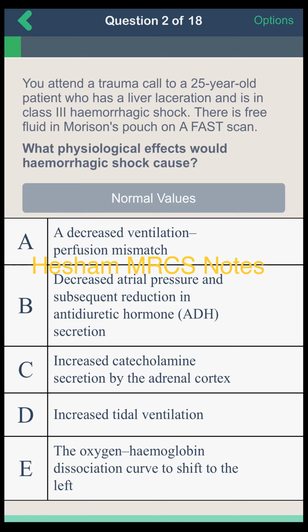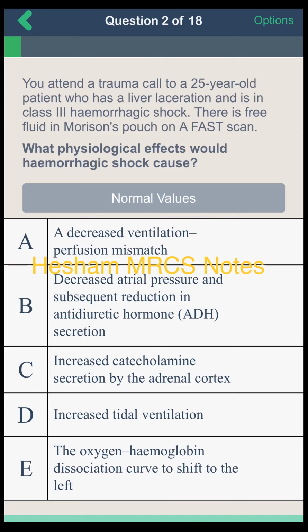Tidal ventilation represents the respiratory rate. Respiratory rate will typically increase in this patient due to a chemoreceptor-mediated response. I just thought about the anatomical dead space. I'm sorry. Okay, it's D, right? Tachypnea, yes. The definition of tachypnea is increased tidal ventilation. Increased respiratory rate and increased tidal ventilation in the respiratory cycle.